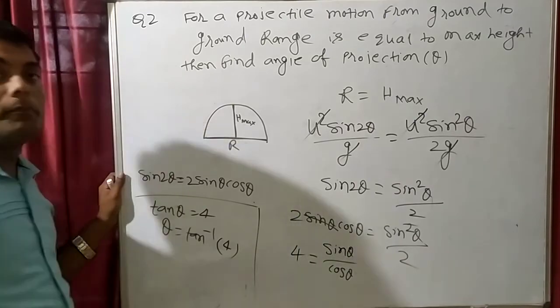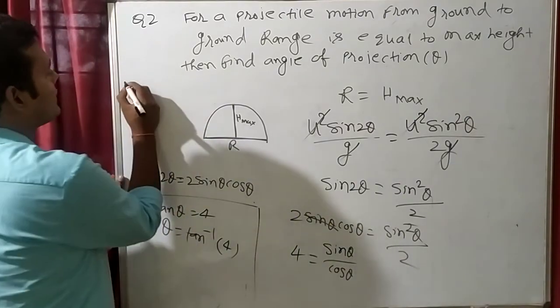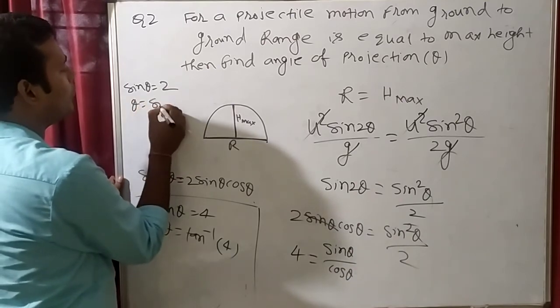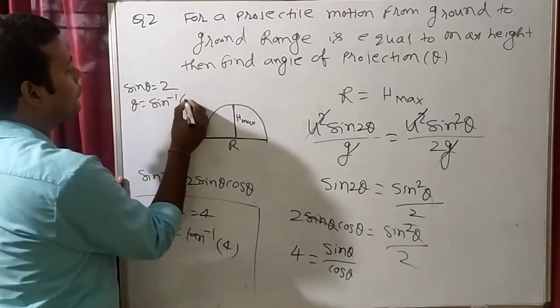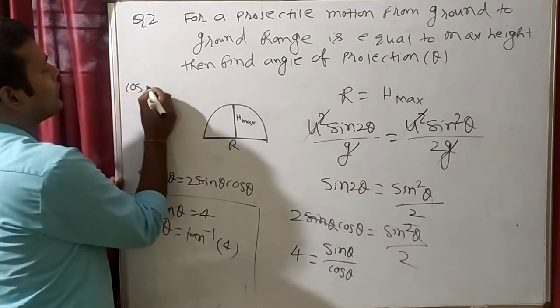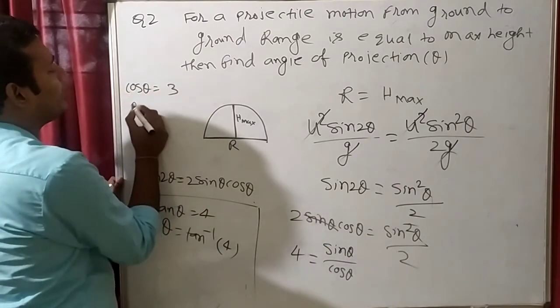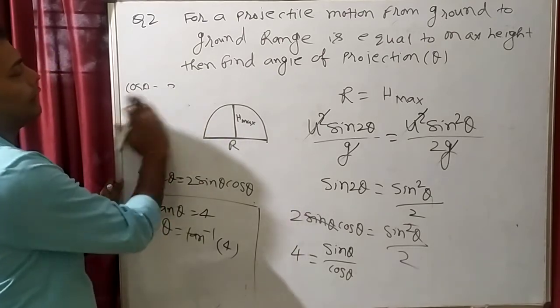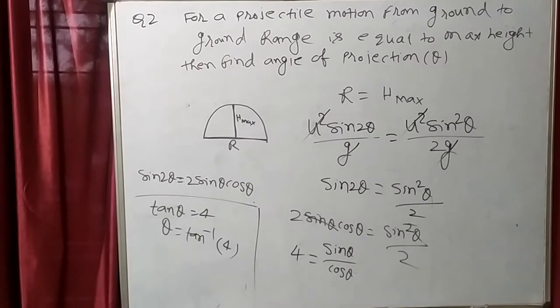This you will understand in math. For example, suppose you write sin theta is equal to 2, so theta will be equal to sin inverse 2. You will write like this. For example, suppose you write cos theta is equal to 3, so theta will be cos inverse 3. So in this question theta will be tan inverse 4. Clear? And we had to find the angle of projection, theta. Clear?